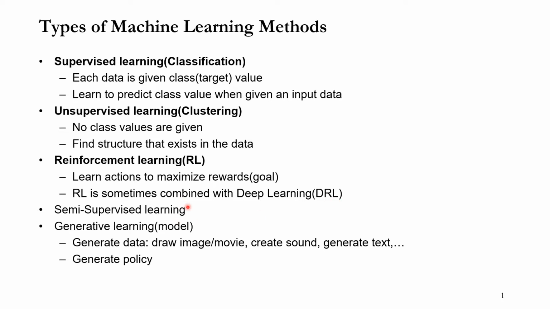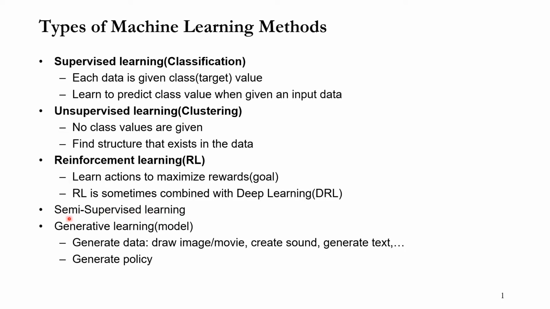There are some other machine learning methods like semi-supervised learning. In semi-supervised learning, some data has class values, and some others do not. This is a combination of supervised learning plus unsupervised learning, which is why we call it semi-supervised learning.